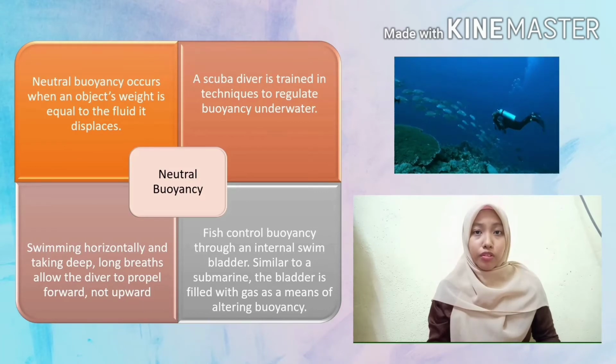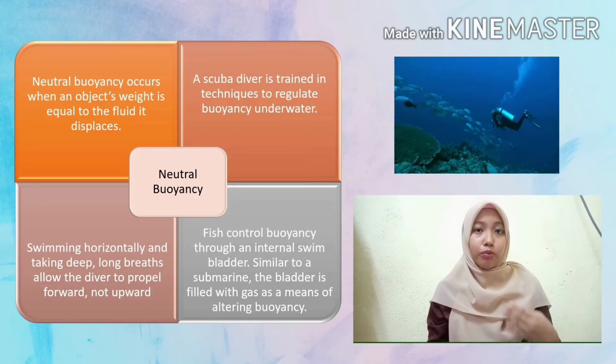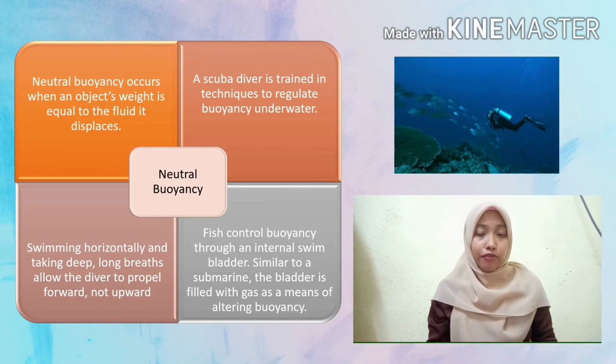Neutral buoyancy occurs when an object's weight is equal to the weight of the fluid it displaces. For example, a scuba diver is trained in techniques to regulate buoyancy underwater. Swimming horizontally and taking deep, long breaths allows divers to propel forwards, not upward. Other than that, fish control buoyancy through an internal swim bladder. Similar to a submarine, the bladder is filled with gas as a means of altering buoyancy.